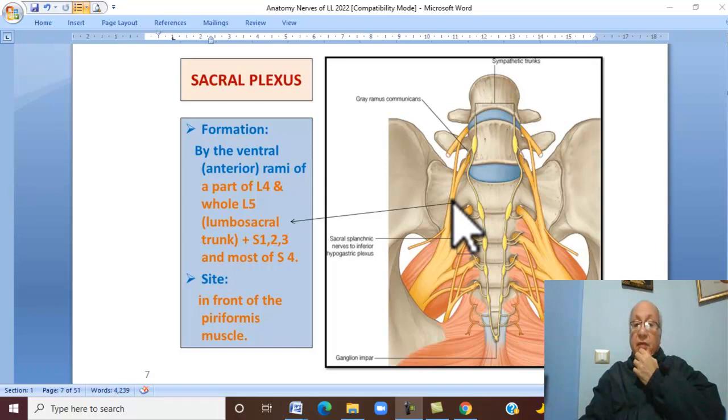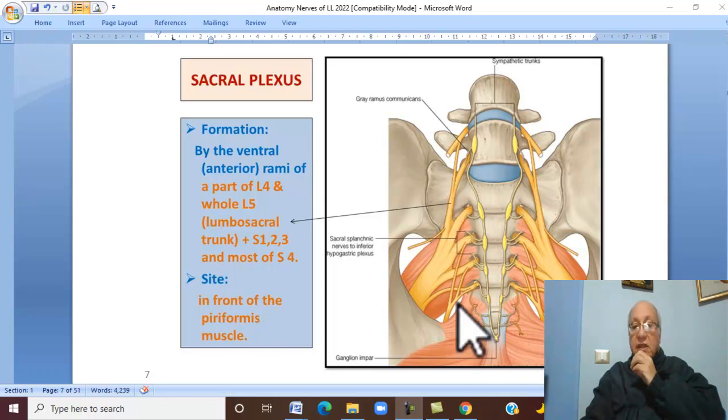What is the nerve from above? This nerve is called the lumbosacral trunk, which is formed by the lower part of the anterior ramus of L4 and the anterior ramus of L5. The lower part of the anterior ramus of L4 unites with the anterior ramus of L5 to form the lumbosacral trunk, which descends on the ala of the sacrum.